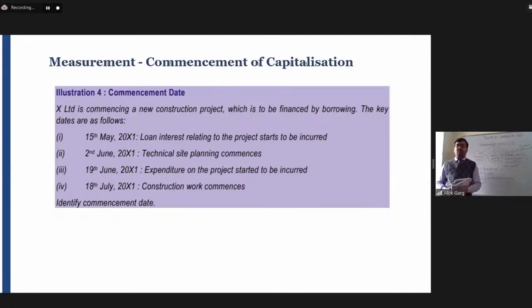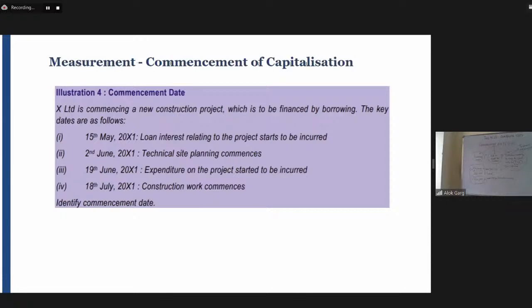My dear students, what is the commencement date in this particular question? So borrowing cost has been incurred on 15th May. Expenditure has been incurred on 19th June. And the activity which is necessary to prepare the asset for intended use or sale has been started on 2nd June.